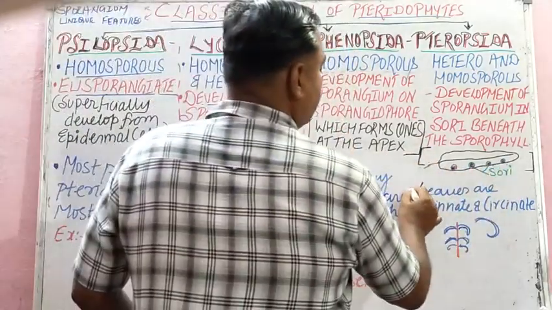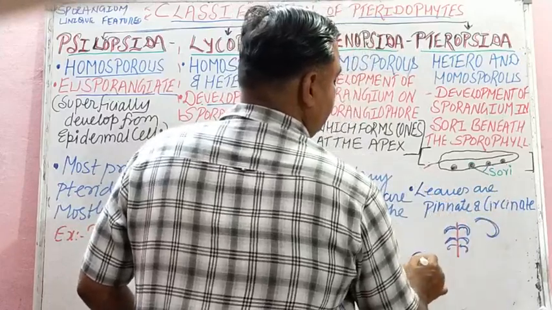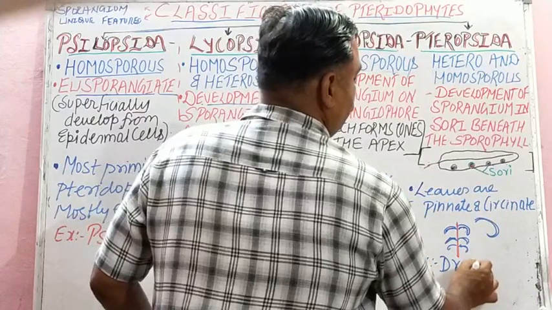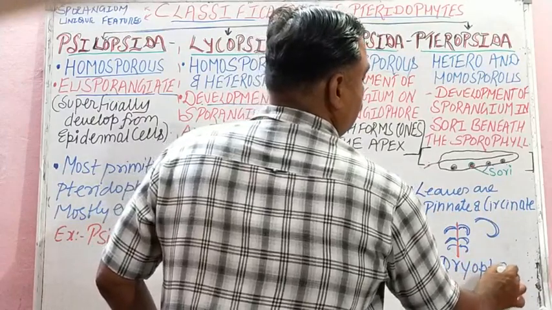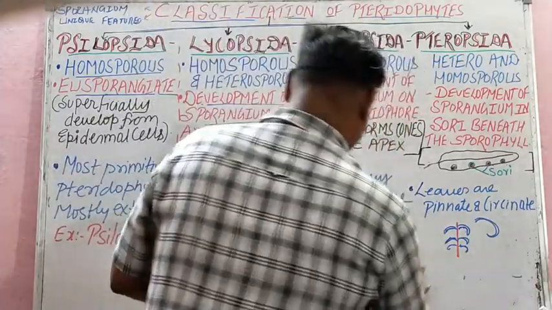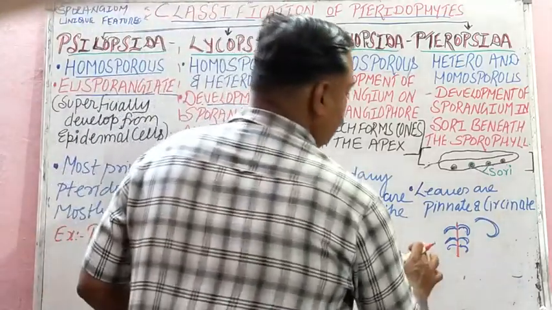So what is the unique feature? Leaves are pinnate and circinate. And the best examples are Dryopteris and Adiantum. I will use red marker because in all the examples I have used red marker.